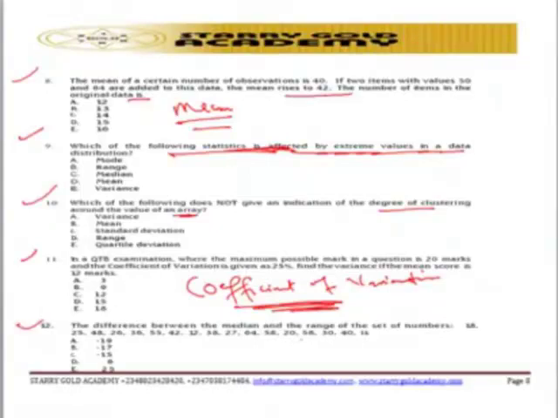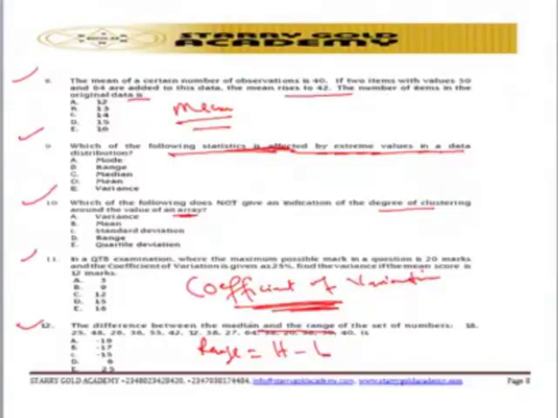The difference between the median and the range of the set of numbers this and this. This particular question is centered on both central tendency and dispersion. From there you arrange the observations. After you arrange them, you think about the highest and the lowest in calculating the range. Look at the highest and lowest. So range is equal to the difference between the highest minus the lowest. So that is the range.